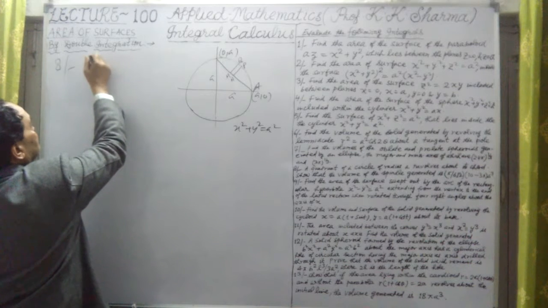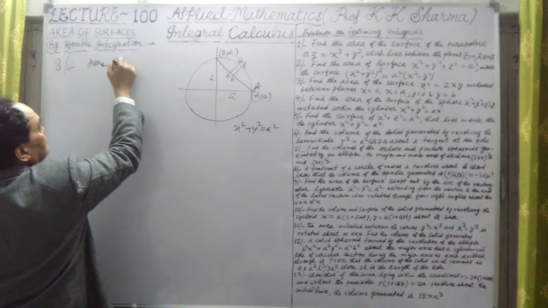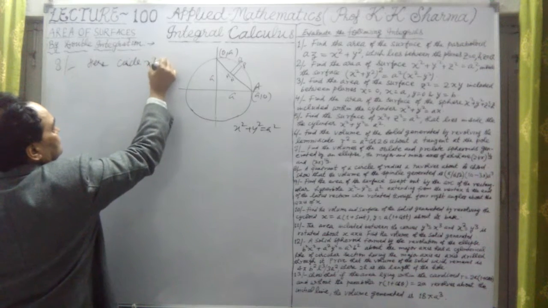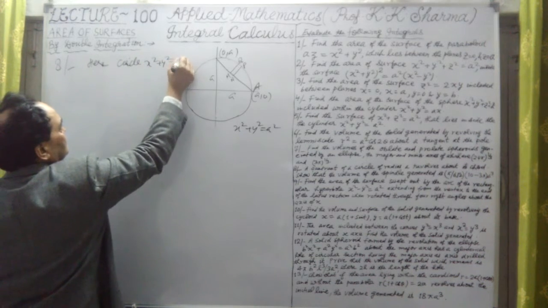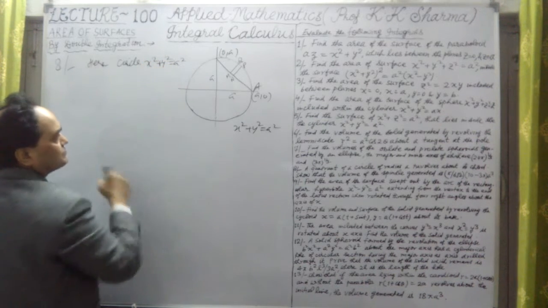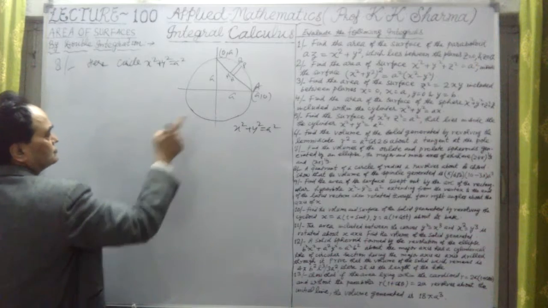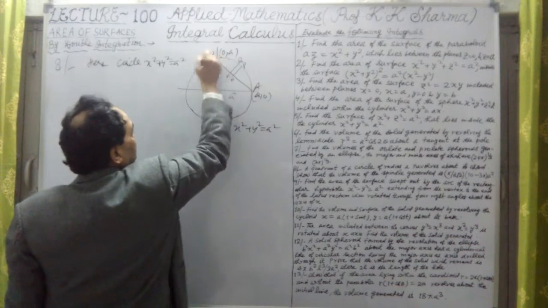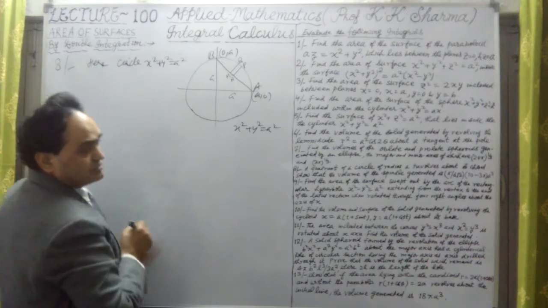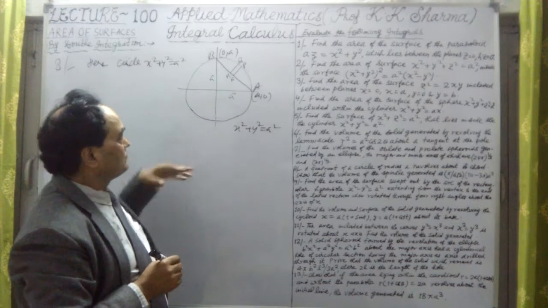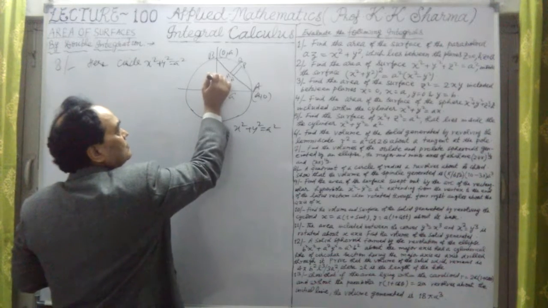Okay, here let me write. So here the equation of the circle, let me write. This is the circle equation, x square plus y square equals A square. So the radius is A here. This is the radius of the circle A. In this, the equation of the chord AB, let me take this B point here. What will the equation of the chord AB be?